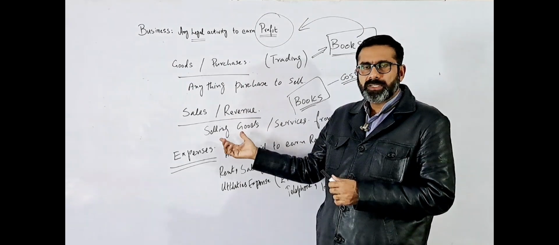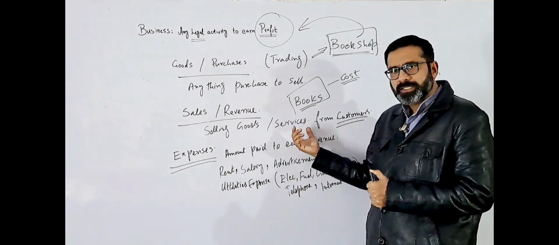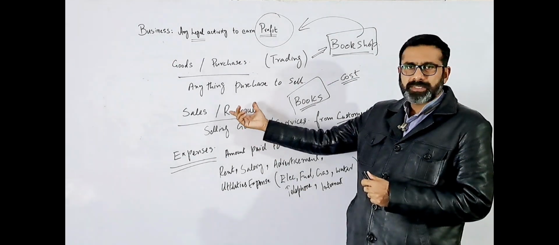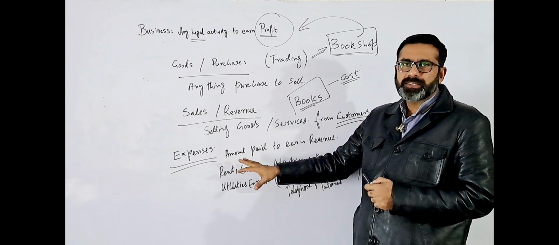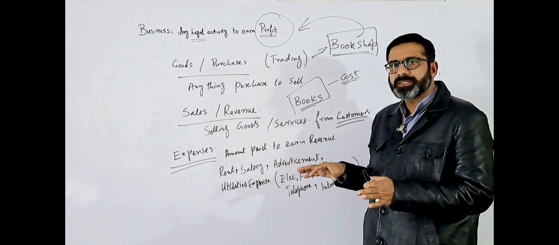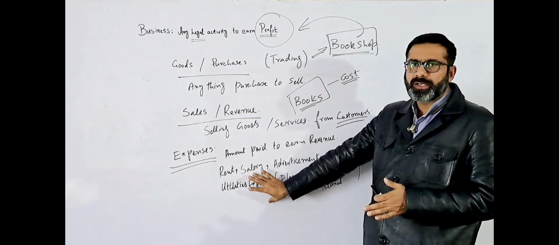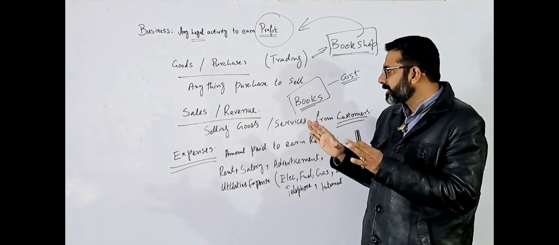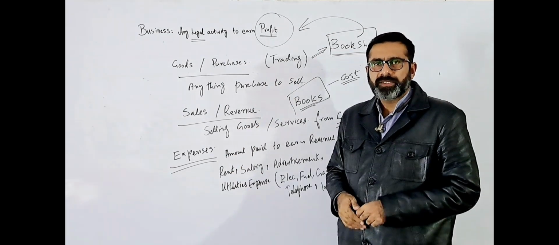Anything you purchase, you sell it to the customer, and what you earn from the customer is called the sales or the revenue. And the third thing is the expenses. The amount the business is paying to earn the revenue, to earn the sales, is called the expenses. So these are the main three things we discussed today: the goods, sales, and the expenses.